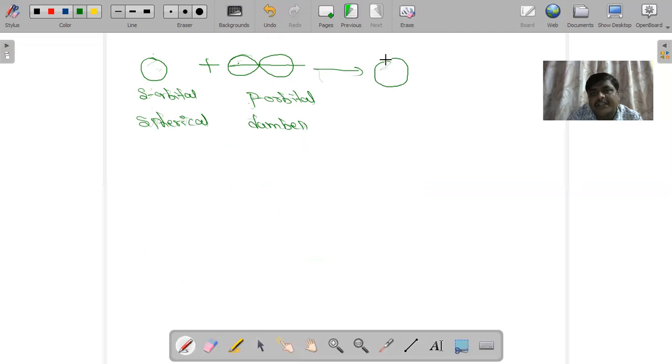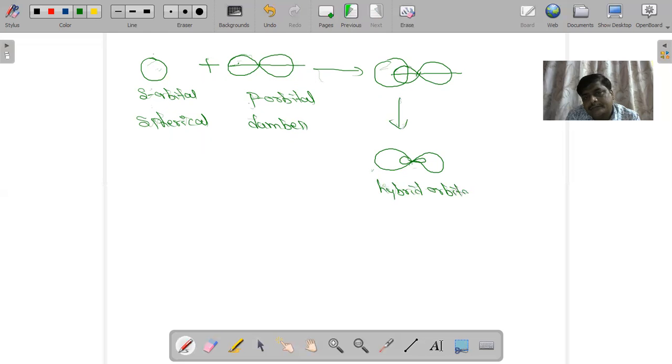Initially they combine like this, and they form two sp hybrid orbitals. So these are the two sp hybrid orbitals.